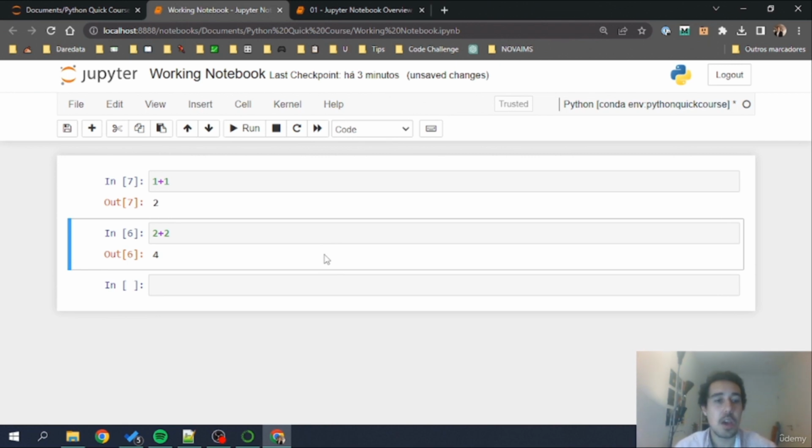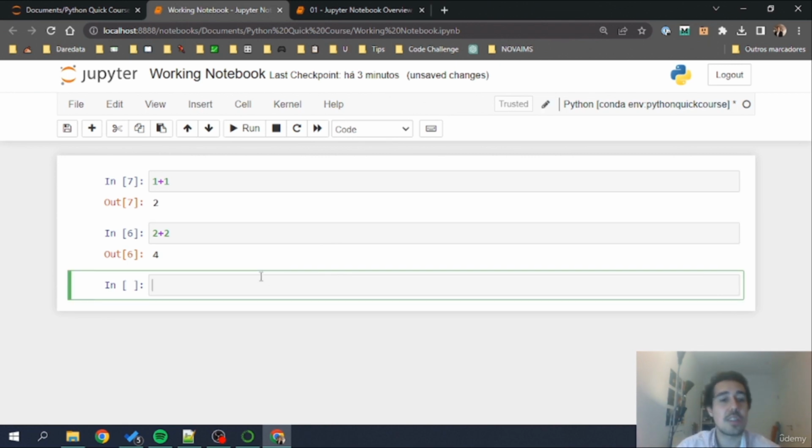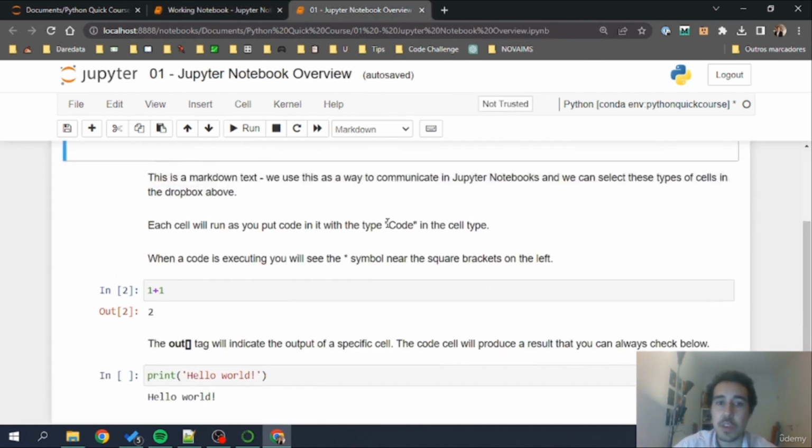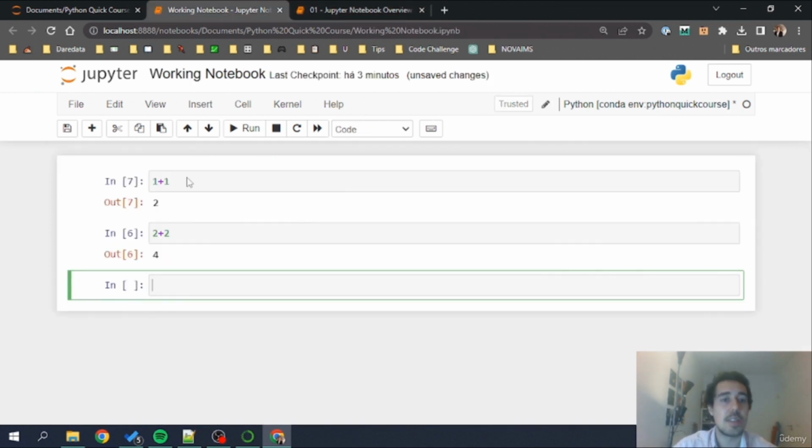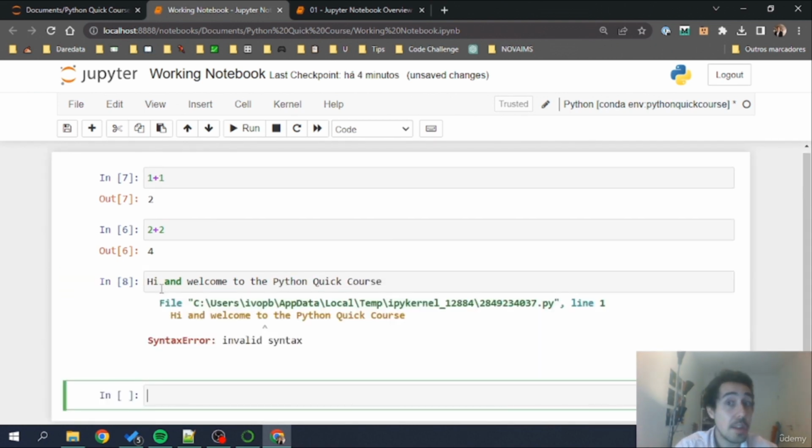Now, another thing that we can also do is that we can change the type of cell that we have in the notebooks. For instance, if I go to the notebook that I'm giving you, you see here text, right? This text is not interpreted as code. That means that this cell, if I write here some random text, hi and welcome to the Python quick course, this will give me an error. Why? Because this is not valid Python code. So how can I write plain text, and not plain text in the context of Python, because those are string variables that we'll see next, but more like plain text to communicate with the reader that's seeing my notebook?